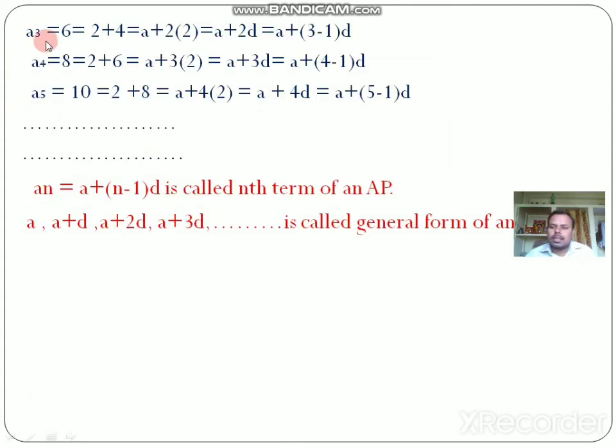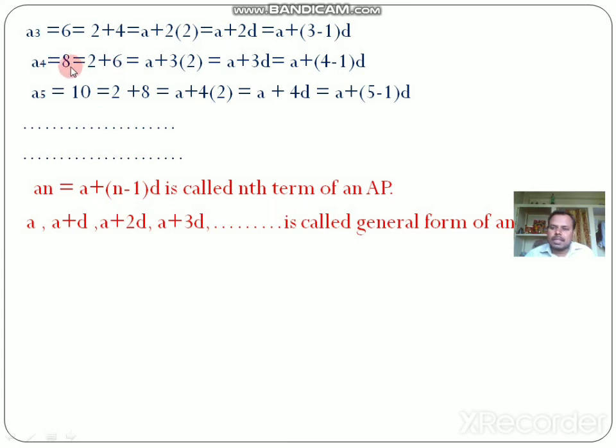Similarly, a3, the third term, is 6. So the third term can be written as 2 plus 4. Here 2 is the first term, that is nothing but a. Again 4 can be written as 2 into 2. That is equal to a plus 2 into d, where this 2 is the common difference d. So a remains as it is, and a plus 2d can be written as a plus 3 minus 1 into d.